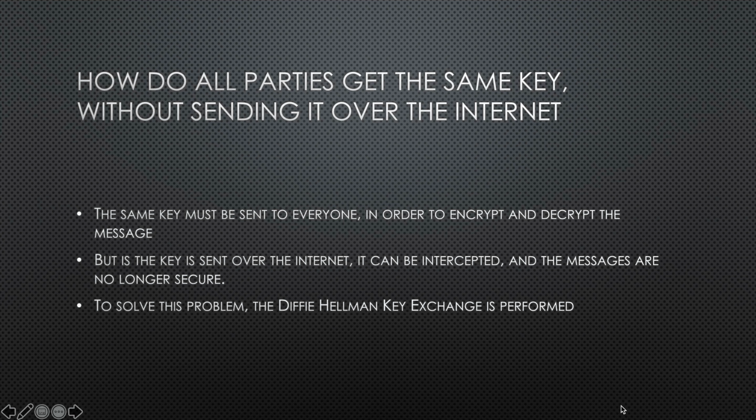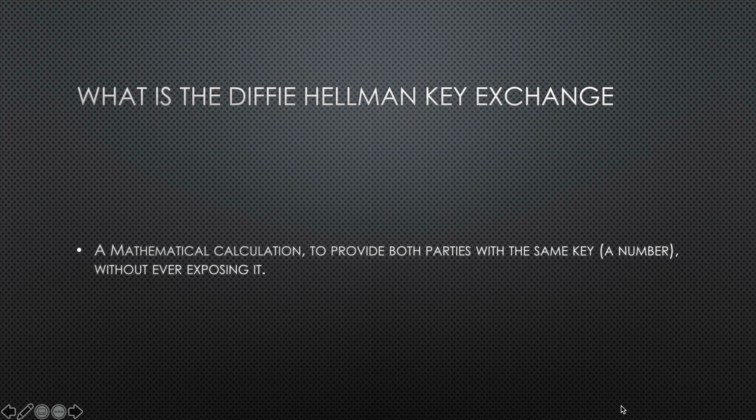So if two people want to engage in a conversation, they have to encrypt and decrypt the message. Both of them have to have the same key. But if they have to have the same key, it has to be sent over the internet. But if it is sent over the internet, it can be intercepted, and then an outside person could get access to your messages and decrypt them, so they are no longer secure. So the Diffie-Hellman key exchange is performed, and that's how we solve this problem. This is a mathematical calculation that I'm going to explain in order for both parties to get access to the same key without ever exposing it to the outside world.